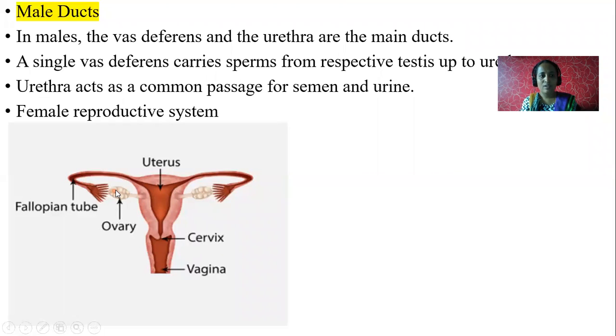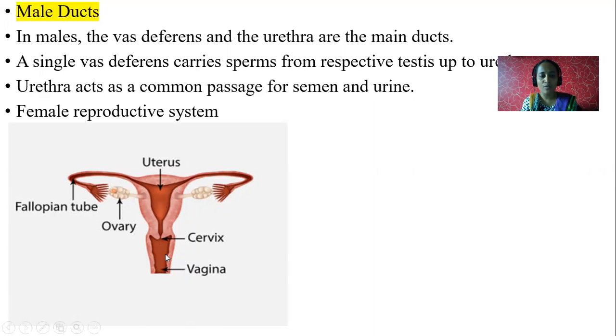One pair. So every 28 days once, ovary releases ova. Next to the uterus, you can see cervix. This is called vagina.